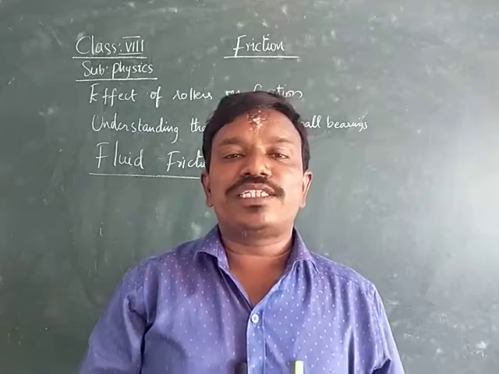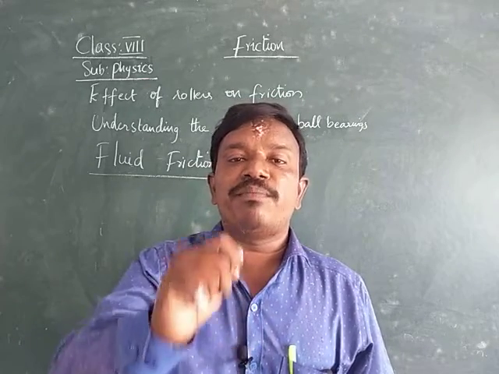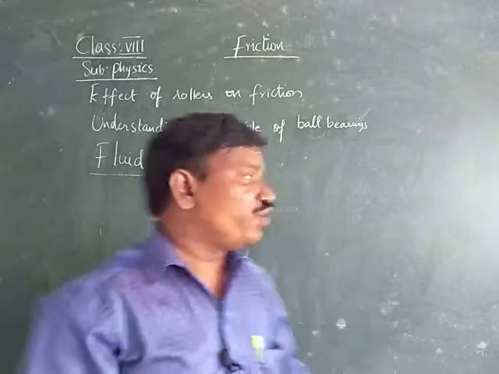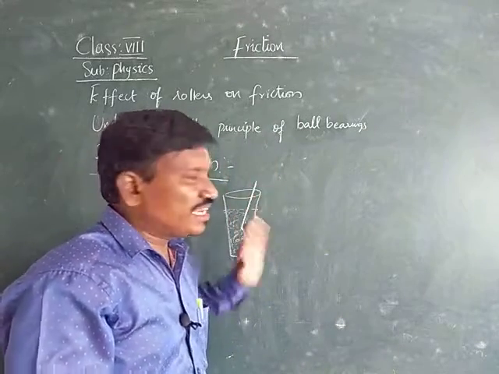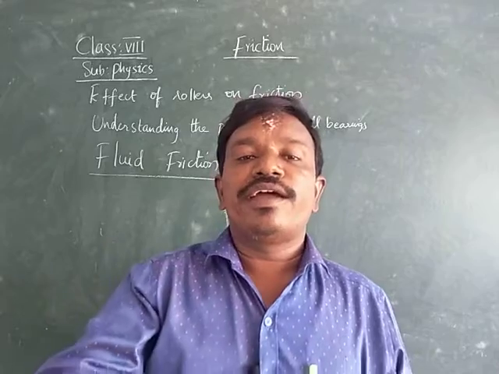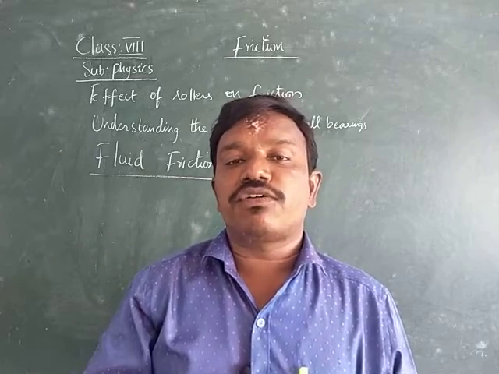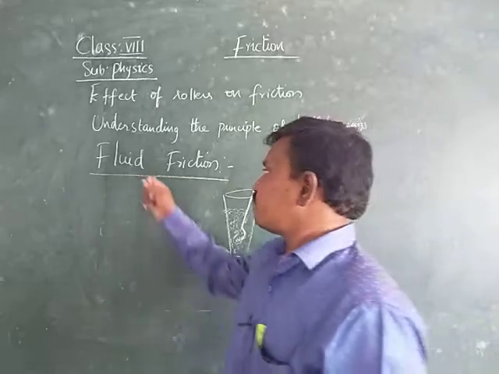Why do they come to rest? It is because of the friction which is developed between the fluid and the surface of the glass. That friction is called fluid friction.